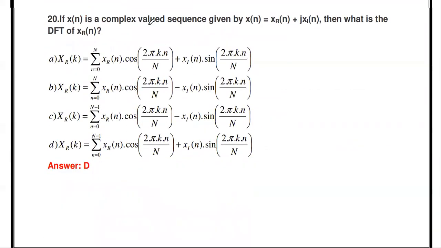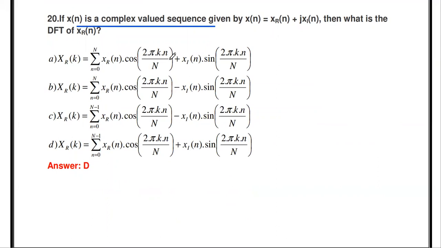Then the next one: if x of n is a complex valued sequence, then x of n is given by x real part of n plus j x imaginary part of n. If the input sequence x of n is a complex valued sequence, we can split x of n as the real value plus j into the imaginary value. Then what is the DFT of x real of n?